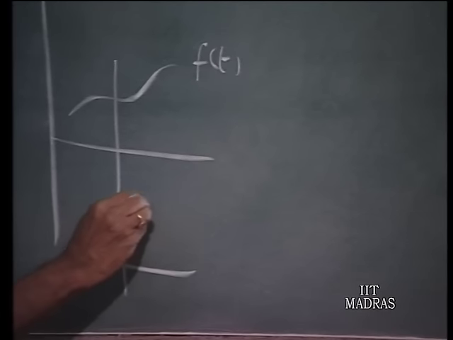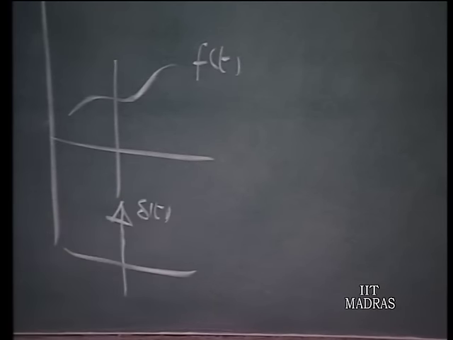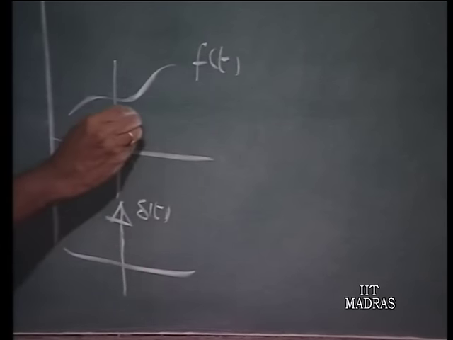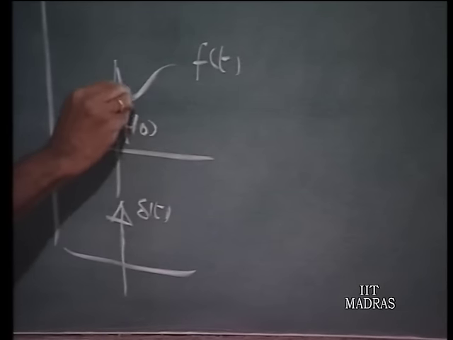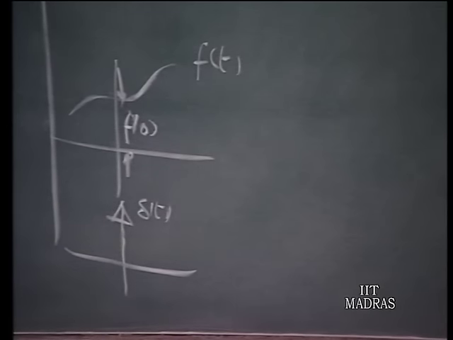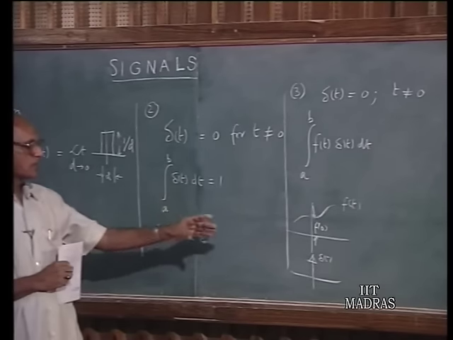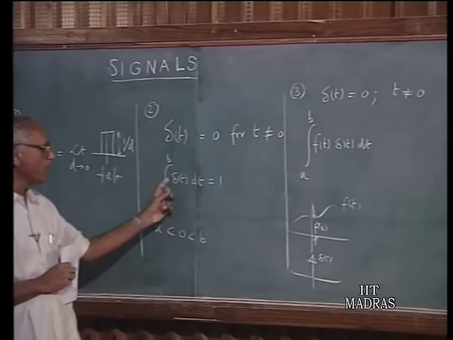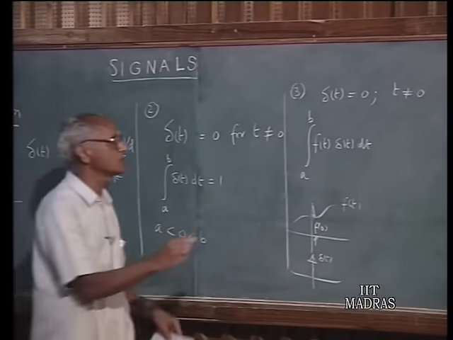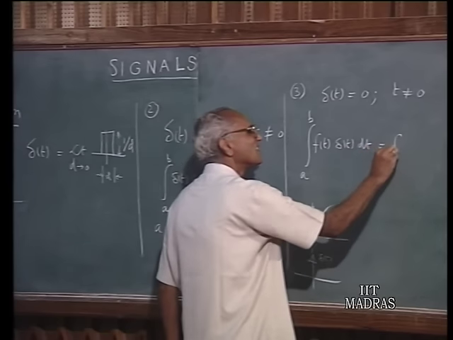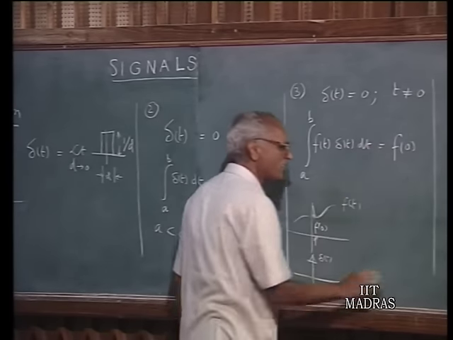When you multiply these, it is 0 everywhere except at this point. At this point f of t is multiplied by delta t. So, f of 0, this value, is multiplying this delta t, and the integral of delta t dt is equal to 1. All we have now is, instead of delta t dt, you have f of 0 delta t dt. Therefore, this is equal to f of 0. So, this is another way of looking at a delta function.